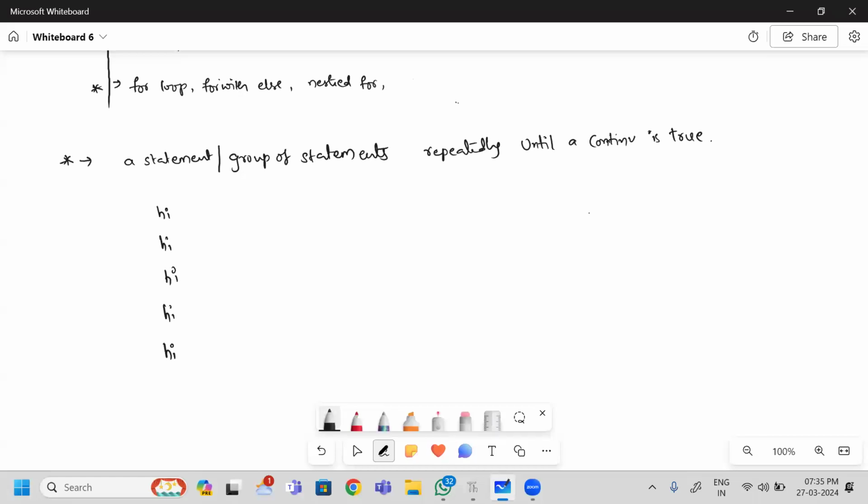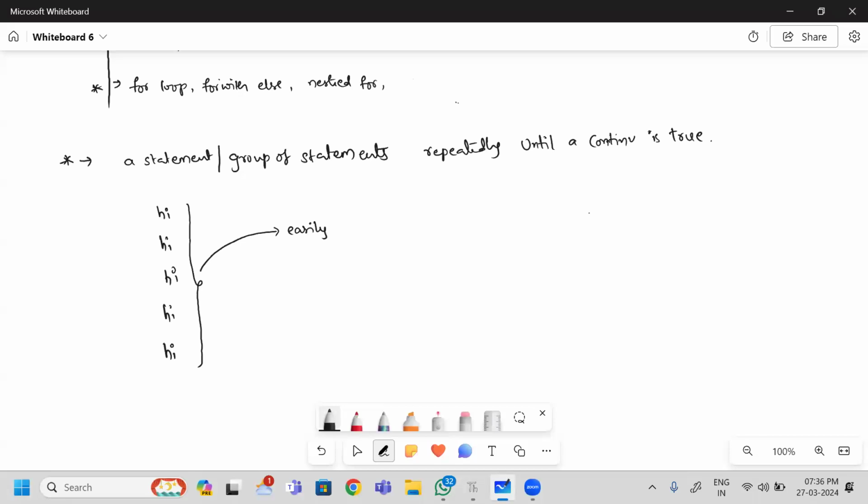But we are not general text writers. We are not data entry operators. We are becoming programmers. So we have to complete this task easily by using a program.